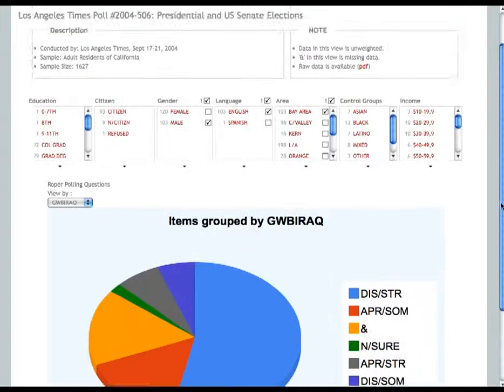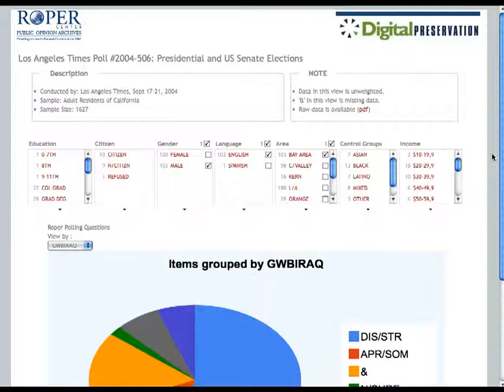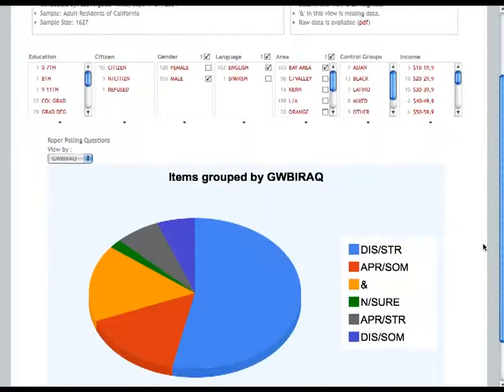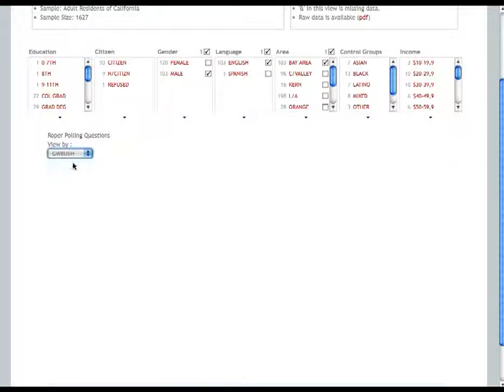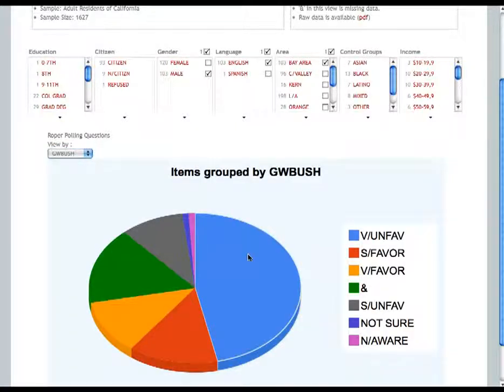Taking one such example from the Roper Public Opinion polls, we can quickly provide means in which the user might choose a range of different facets, restricting them, in this particular case male, English, in the Bay Area, and quickly identify their views on a wide range of different polling questions.